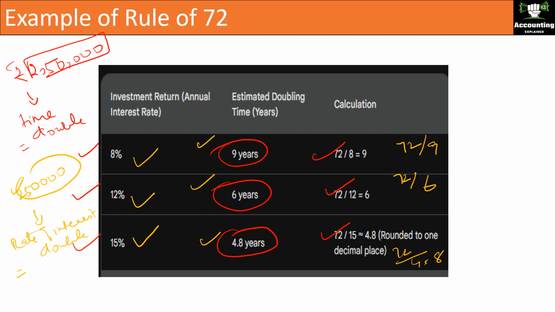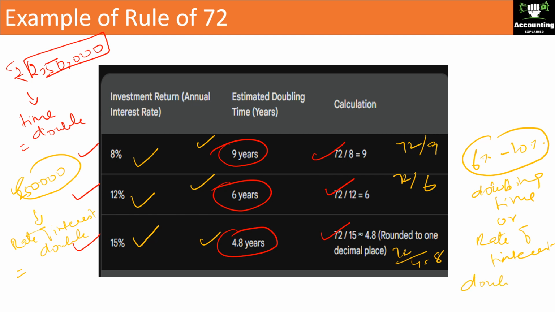So it is very easy to find out the doubling time of the investment using the rule of 72. If you get this in the exam, and the interest rate is between 6% and 10%, and they ask you the doubling time or the rate of interest needed for the investment to double, then you can use the rule of 72.